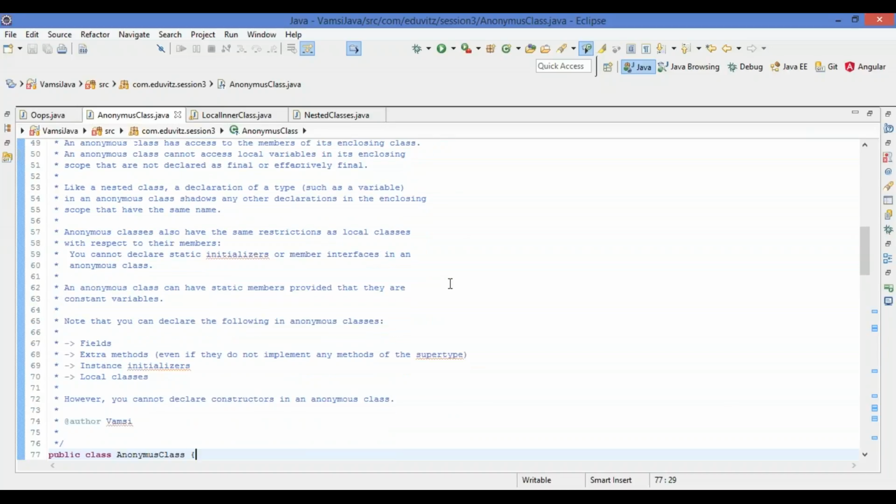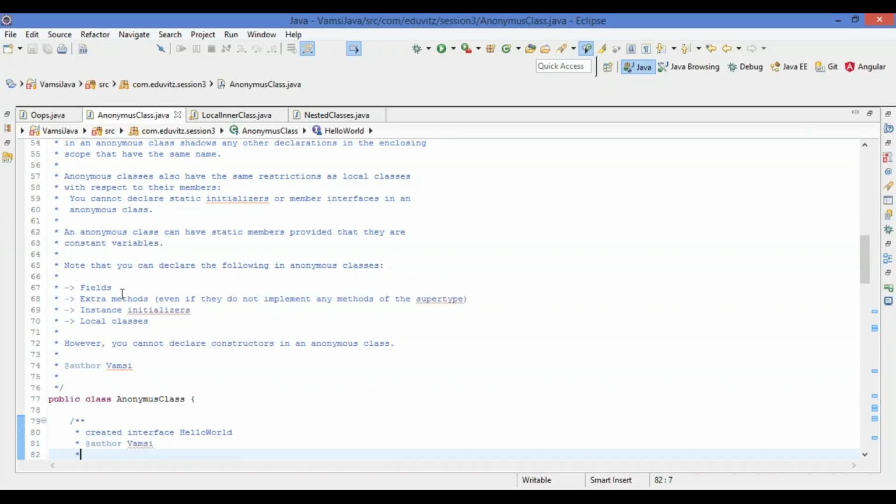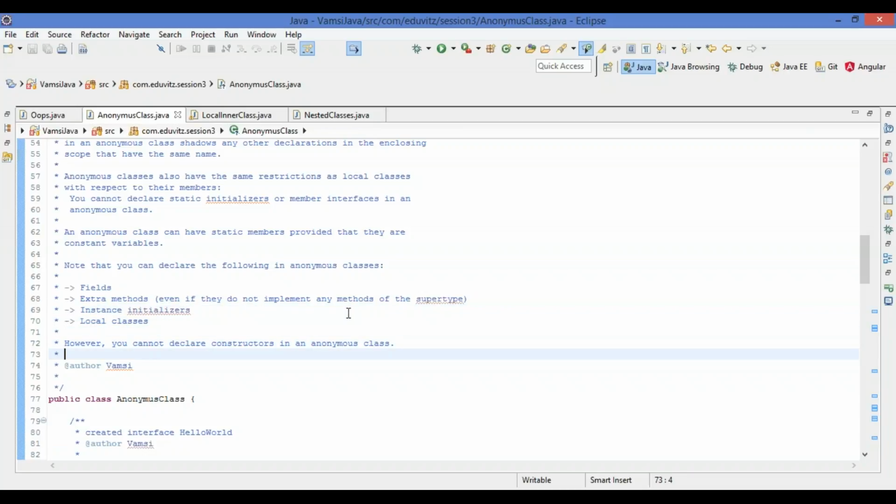But anonymous class can have fields which we define, and extra methods, even if they do not implement any methods from that interface or class, and instance initialization, and they are like the local class as well. However, you cannot declare constructors in an anonymous class. That is the one restriction for this anonymous class.